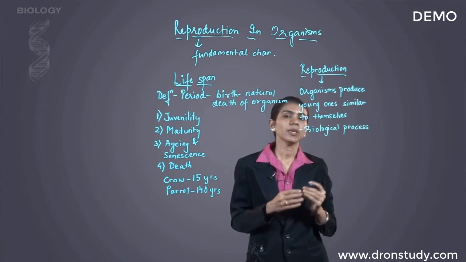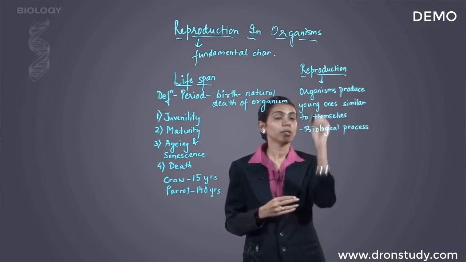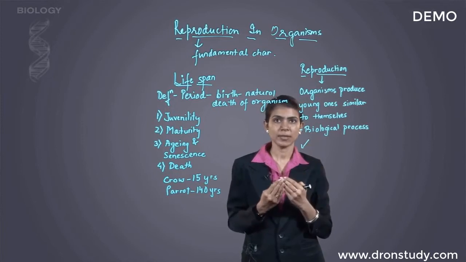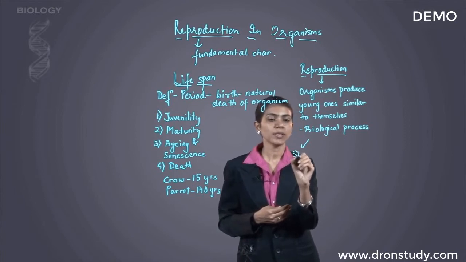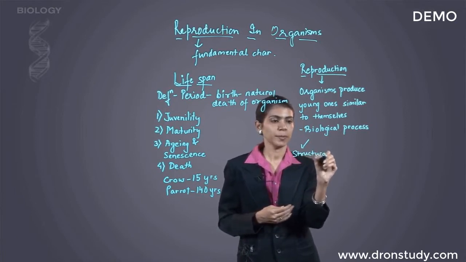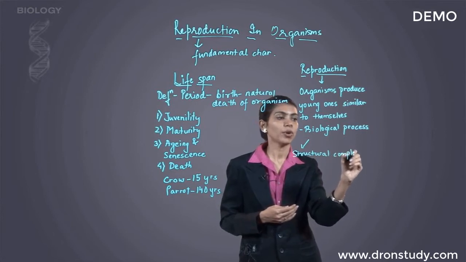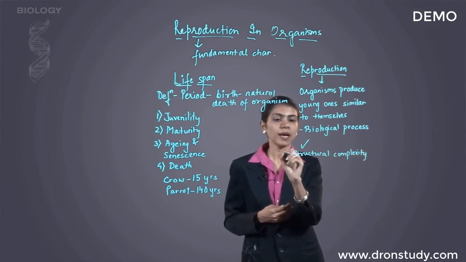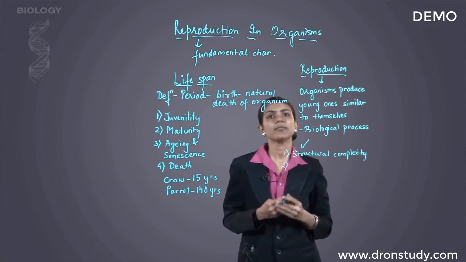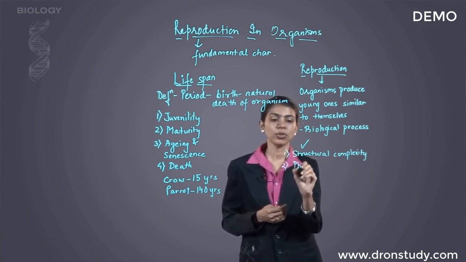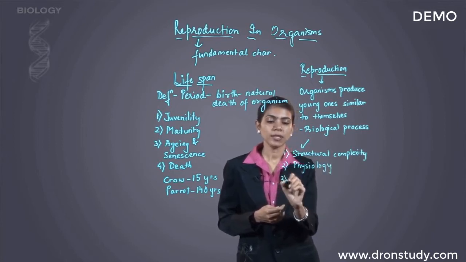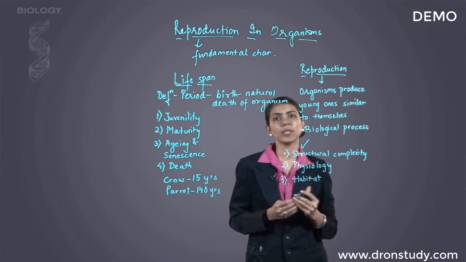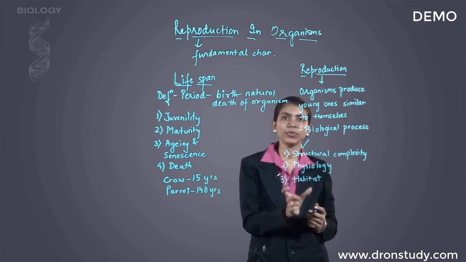Now this reproduction is of two types. The division into its types is on three bases. First is the complexity of the structure of the organism's body. So on the basis of structural complexity, the mode of reproduction depends. After structural complexity, it is the physiology, that is the functioning of the organism's body. So the mode of reproduction depends on physiology. Third factor is the habitat, the place where the organism lives and survives. On that also depends the mode of reproduction.